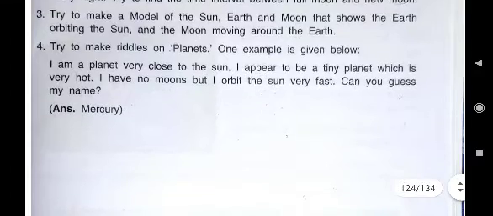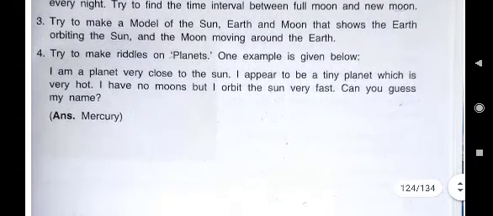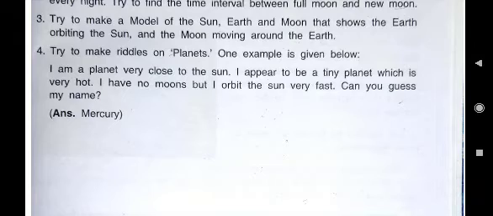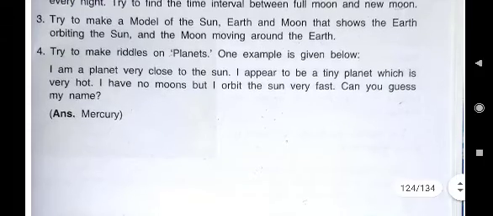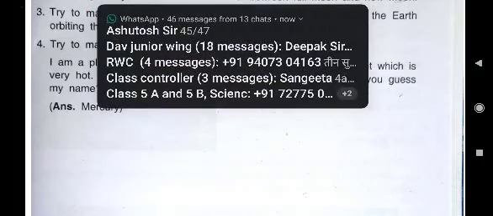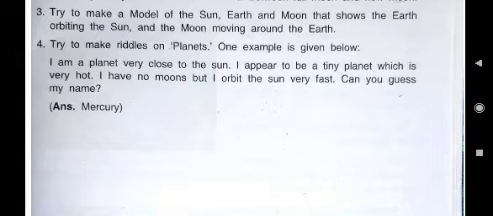Then try to make a model of the sun, earth and moon that shows the earth orbiting the sun and the moon moving around the earth. This model of the solar system, children, you can make it. We all know the earth moves around the sun and the moon moves around the earth. So this model with the orbit, you can make it.